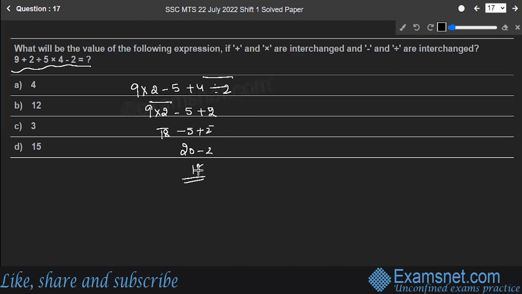Okay. Sorry, here it is minus 5. I made a mistake over here. So, okay, this is 15. And option D is the correct answer to the question. Hope you're clear.